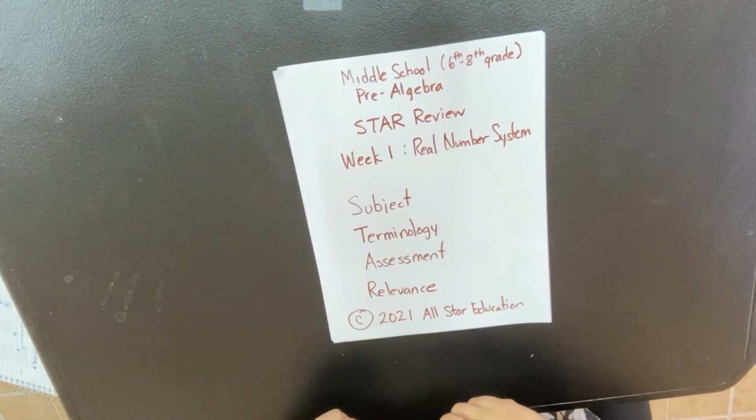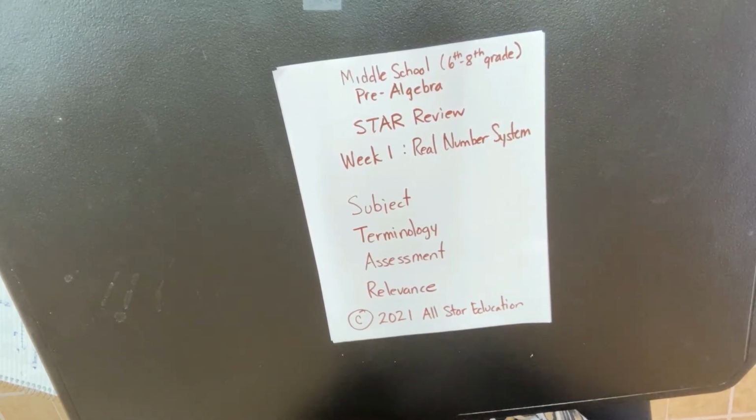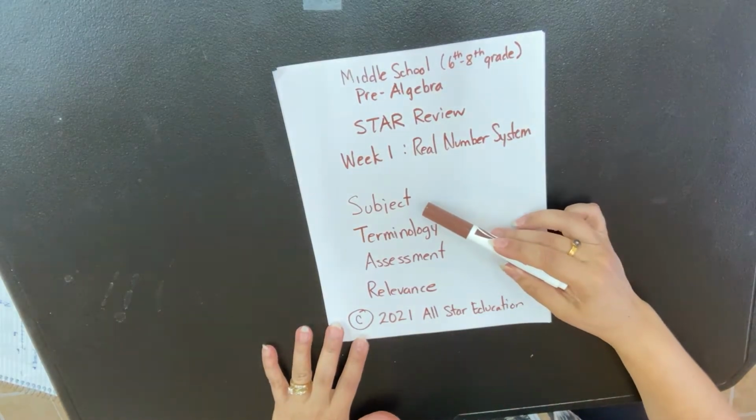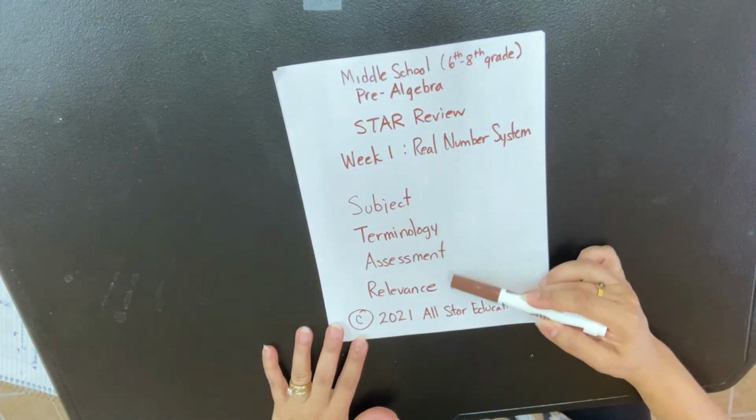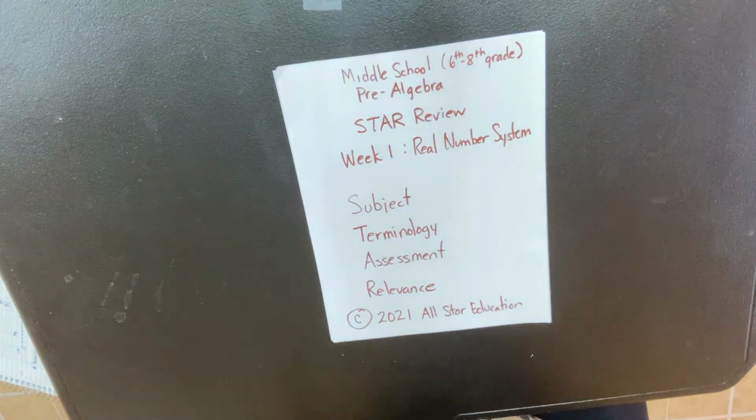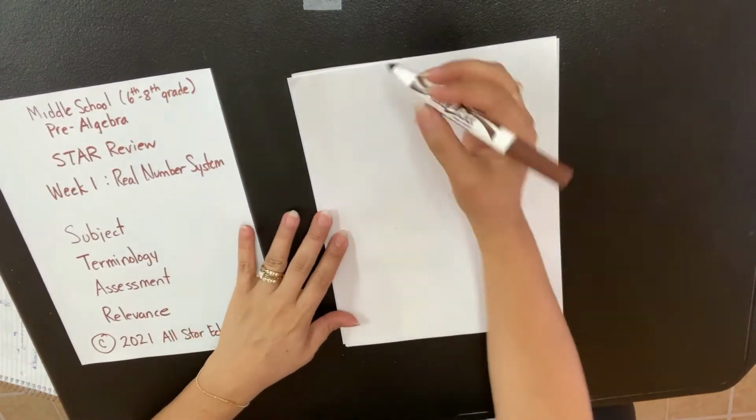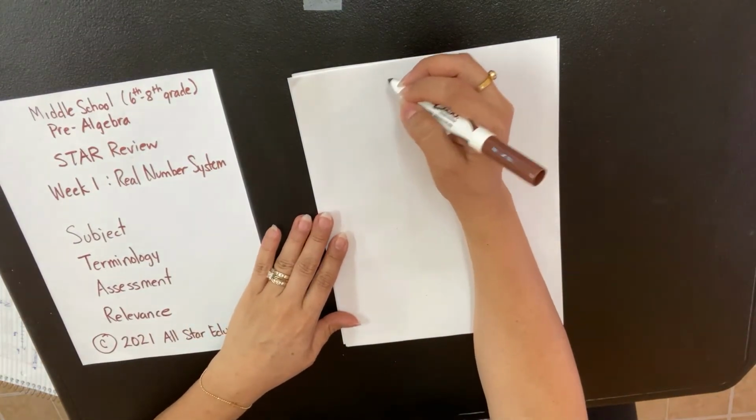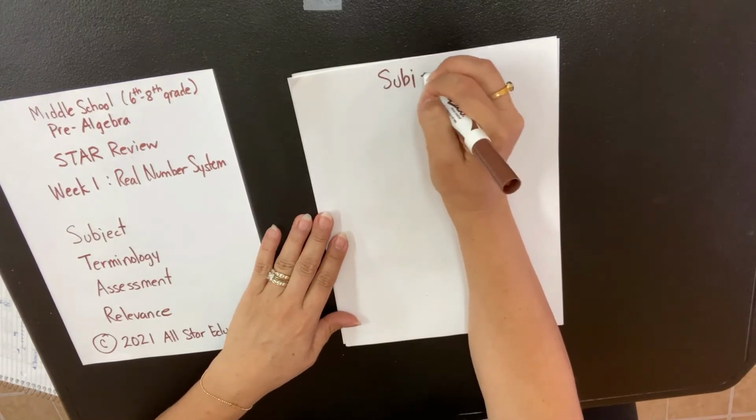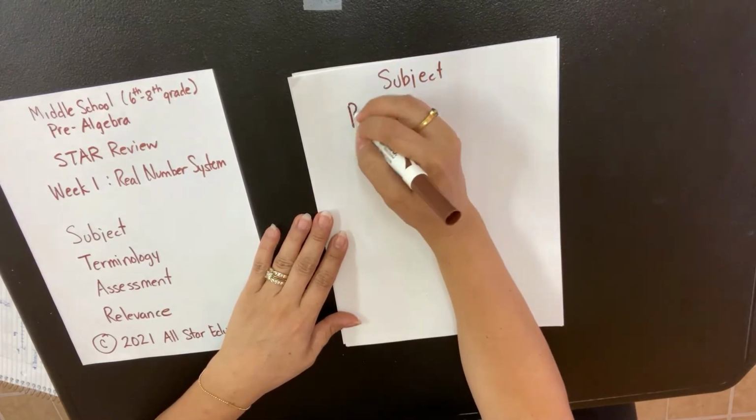Okay everybody, this is the middle school 6th through 8th grade Pre-Algebra Star Review. Remember that we're going to be doing the subject, terminology, assessment, and relevance. And this week we're doing the real number system. So that'll be our subject. So our subject is the real number system.